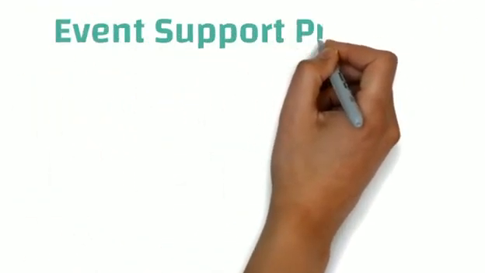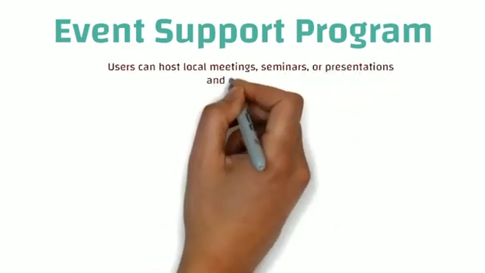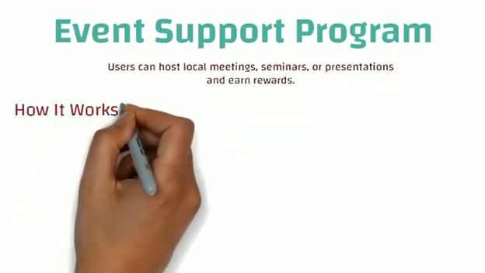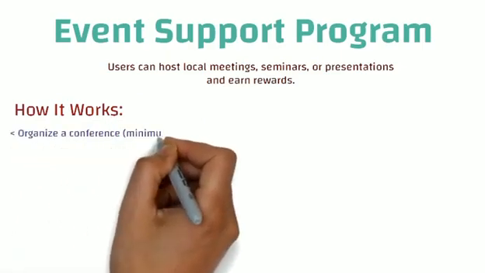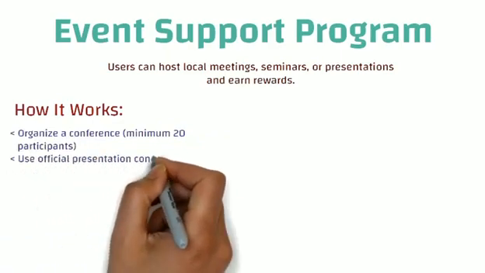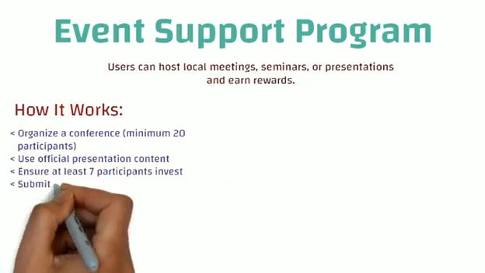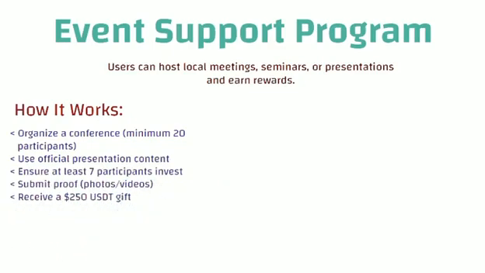Now, if we talk about the event support programs, users can host local meetings, seminars, or presentations, and on the basis of that, they can earn rewards. Now, how it works: you can organize a conference where there are a minimum of 20 participants. You will use official presentation content. You can ensure at least 7 participants are investing. Submit the proof in the form of photos or videos, and you will receive a gift of 250 USDT.